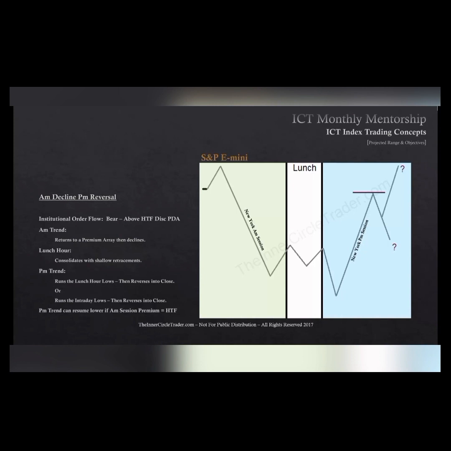If that's not the case, and we don't see that higher time frame 4-hour, daily or higher premium array that the New York AM session keyed off of before it dropped down, then we can expect price to continue through and make an attempt to run higher.